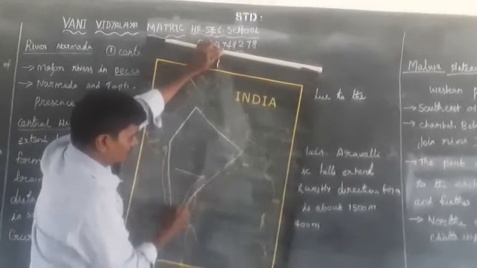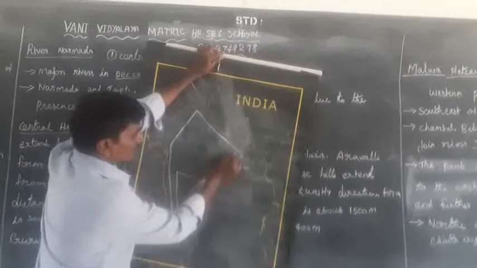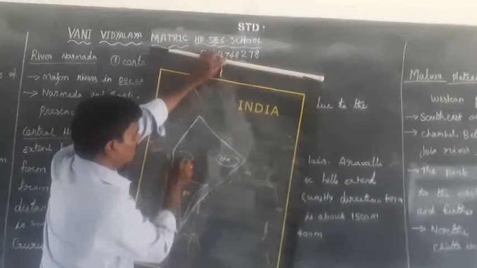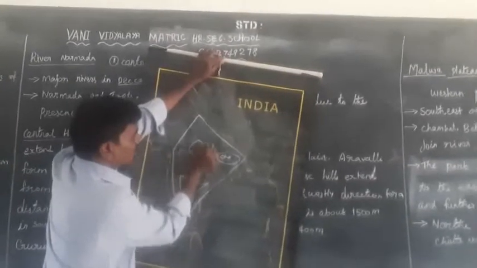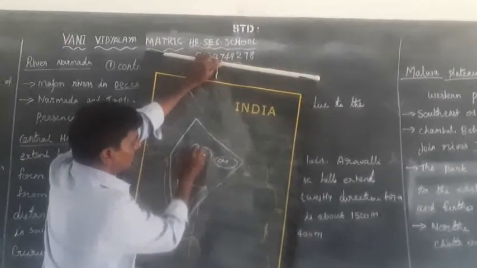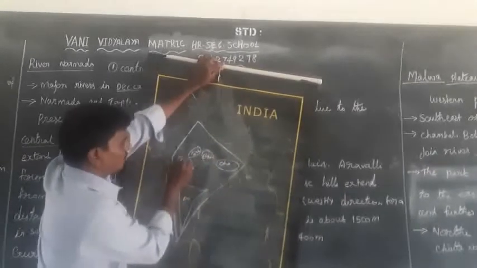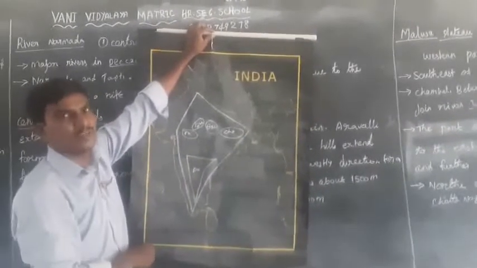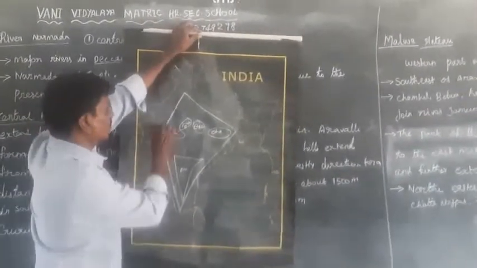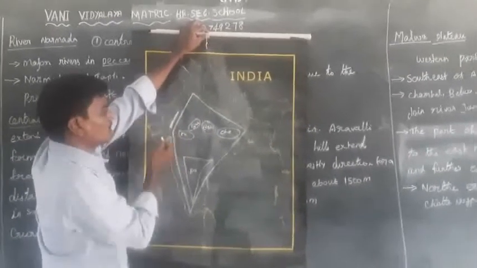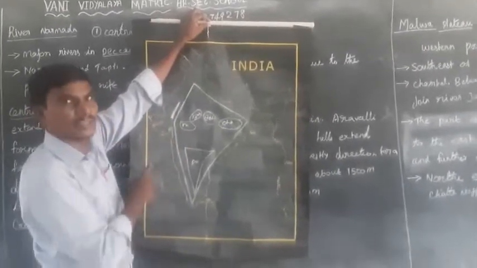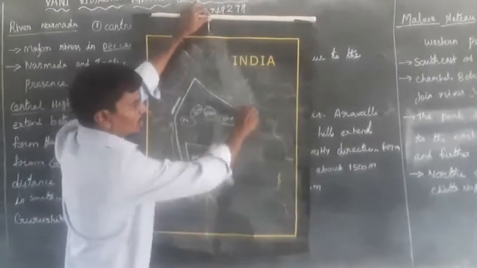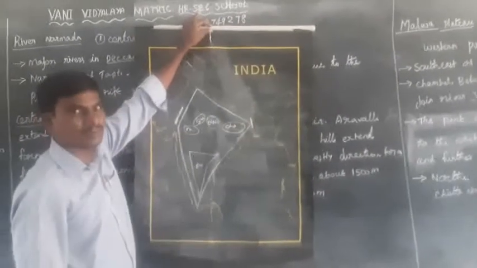This one is the Deccan Plateau, the Chota Nagpur Plateau, Malwa, Bundelkhand and Baghelkhand. These plateaus are surrounded by some ranges. One is the Aravalli ranges in the west of the Peninsula Plateaus and the Rajmahal Hills in the east side.